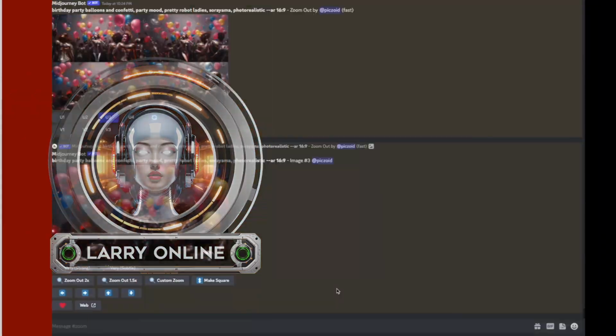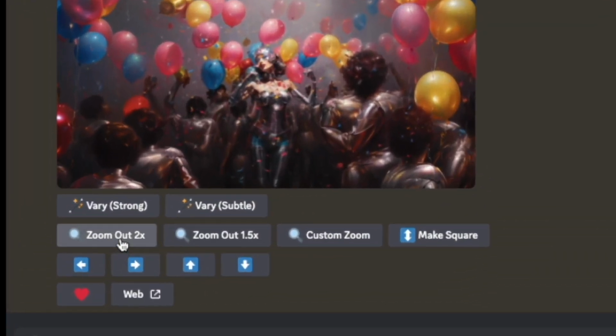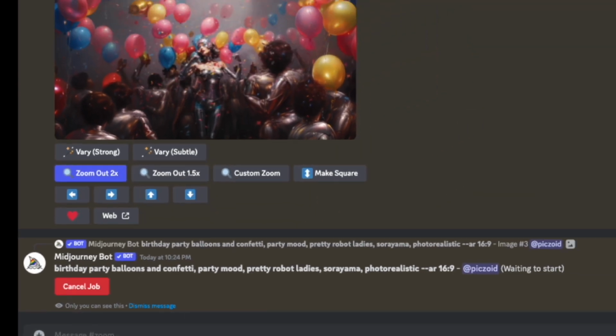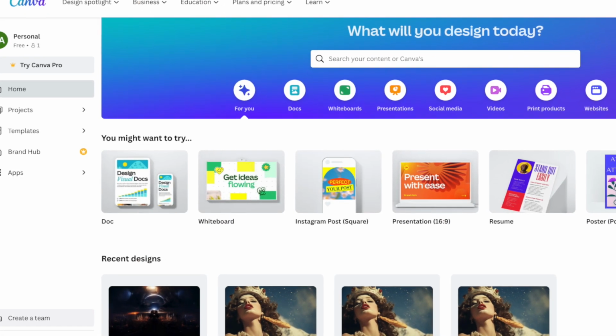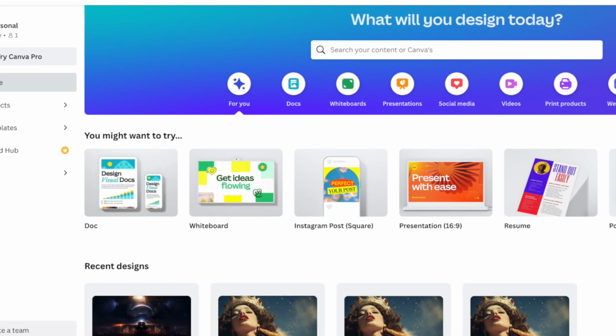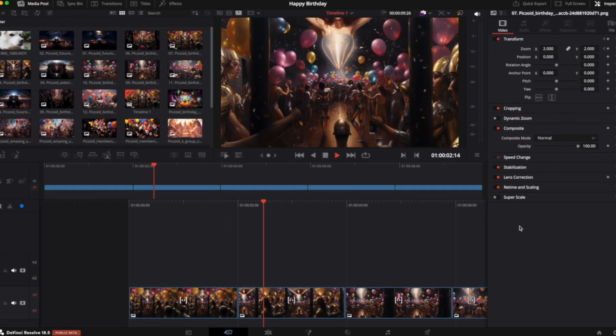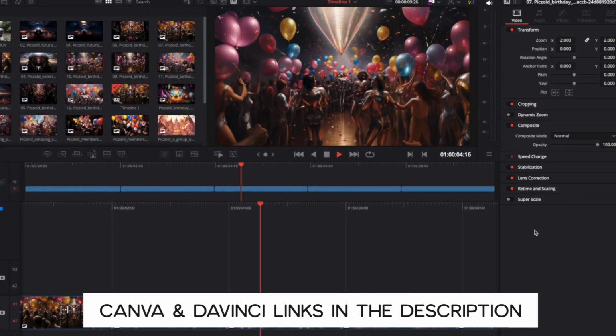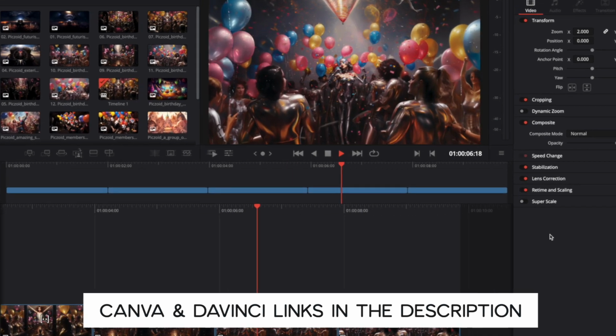We're going to make a Zoom video and add a custom greeting to the end. We'll do this by using Midjourney to create our Zoom images, then we'll see what's possible in the free version of Canva, and then we'll use a free video editor called DaVinci Resolve to make a full Zoom movie from start to finish. Larry, who should we say happy birthday to in our example?